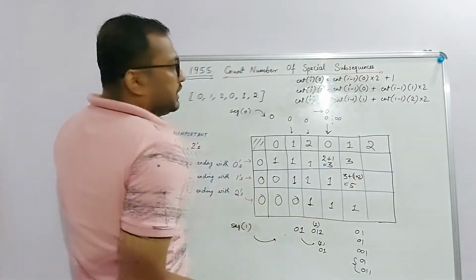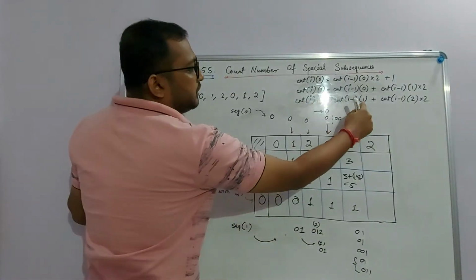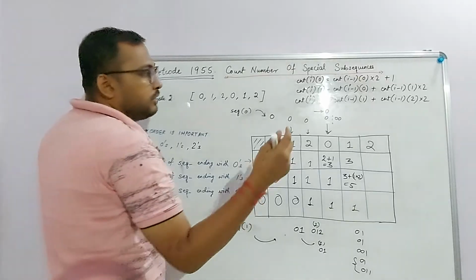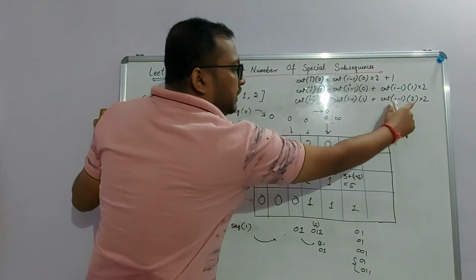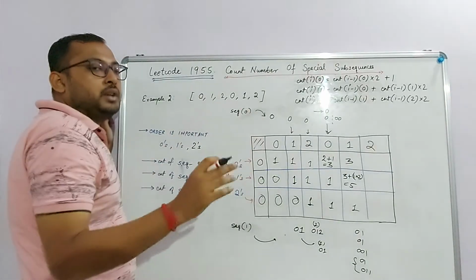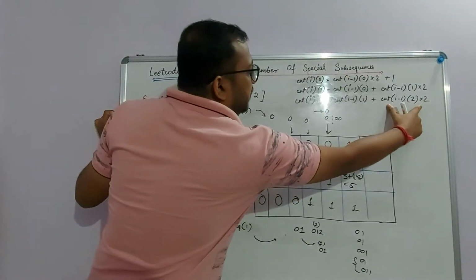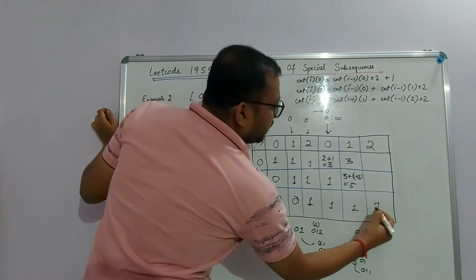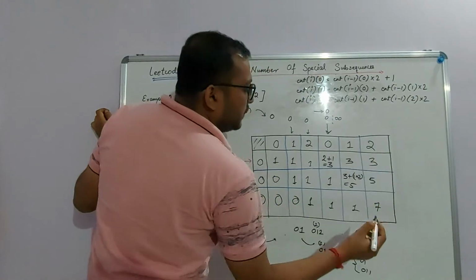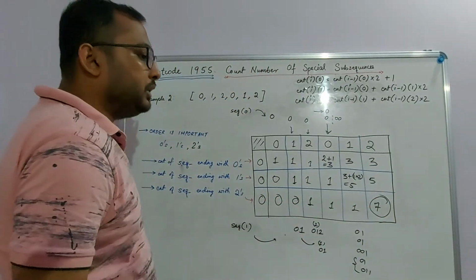Same goes for this value as well. Again, you can compute that. Count of I2 is nothing but I minus 1, 1, because number of ones that I already have, I can just place a 2 at the end. And for each value that was ending with a 2 previously, I can take all those values, and also I can append a 2 at the end and just double that number. So it is nothing but count of I minus 2 into 2. So it gets 5 plus 1 into 2, which is 7, and these values are copied. So 7 is the answer for this particular example.